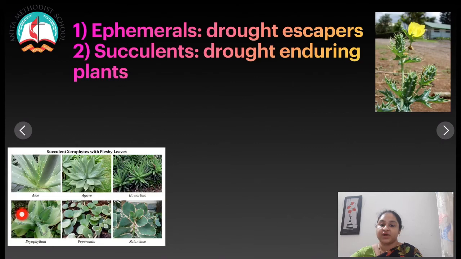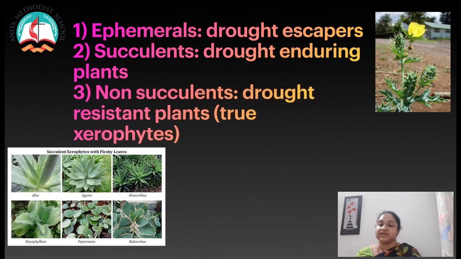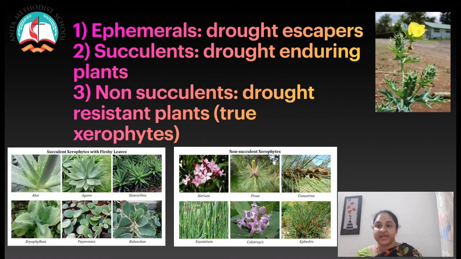Okay, the third one is the non-succulents. These are also called drought resistant plants, or true xerophytes, because they face both external and internal dryness, and they have many adaptations to resist dry conditions. Examples for this are Casuarina, Nerium, Acacia.